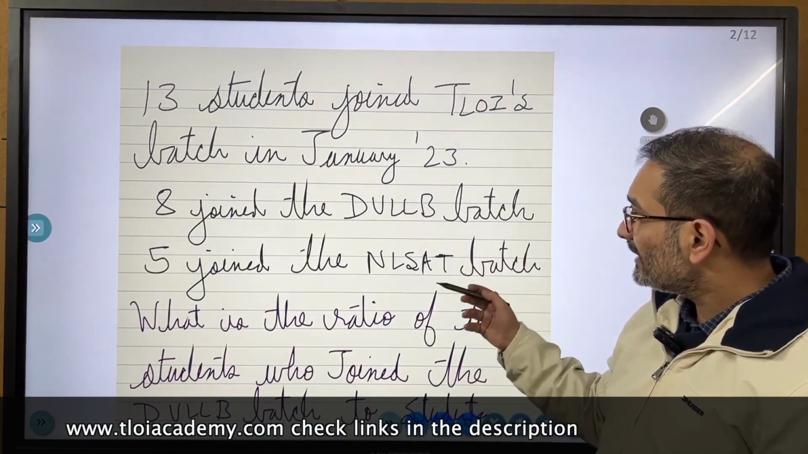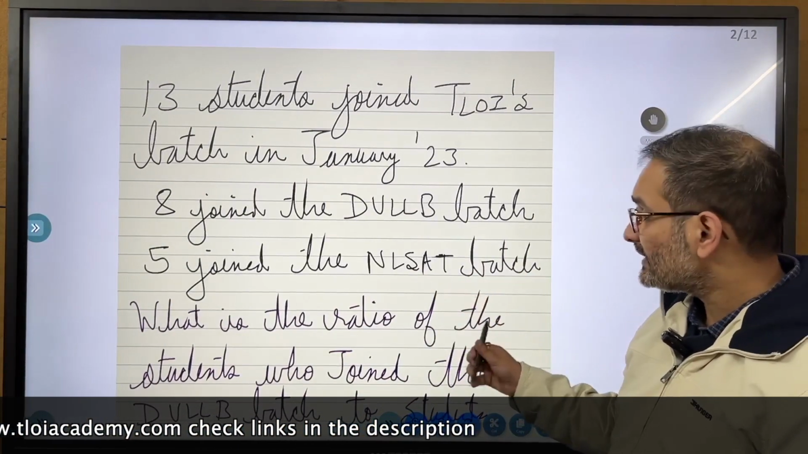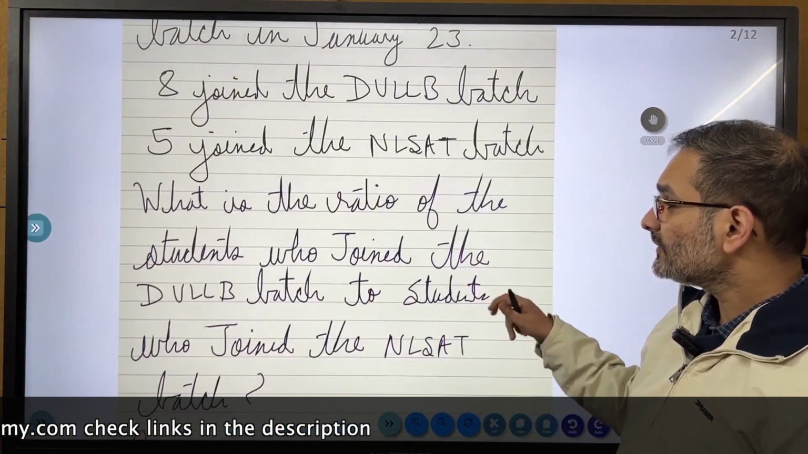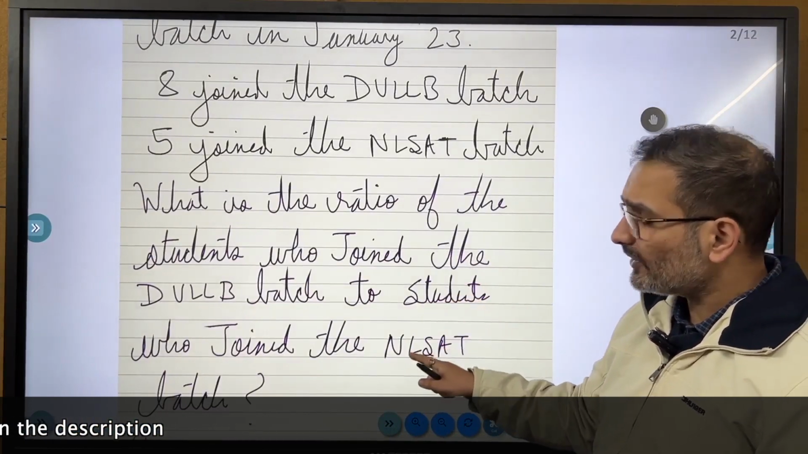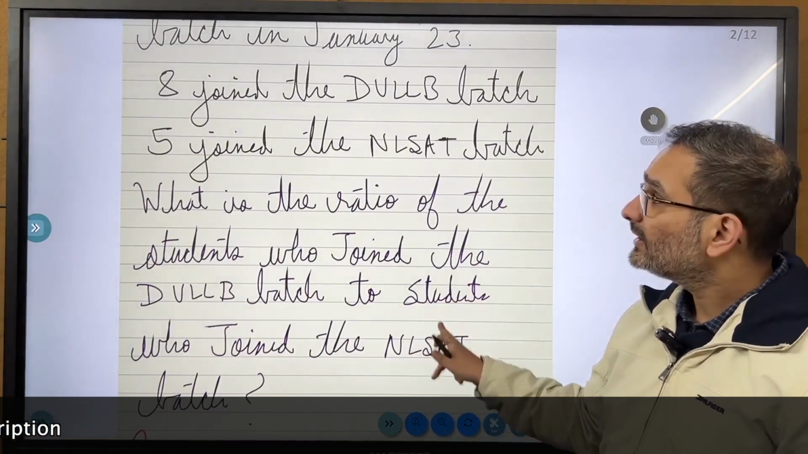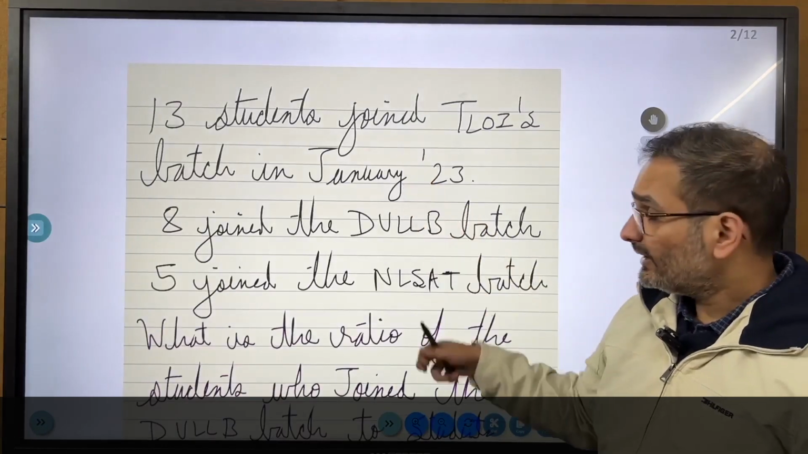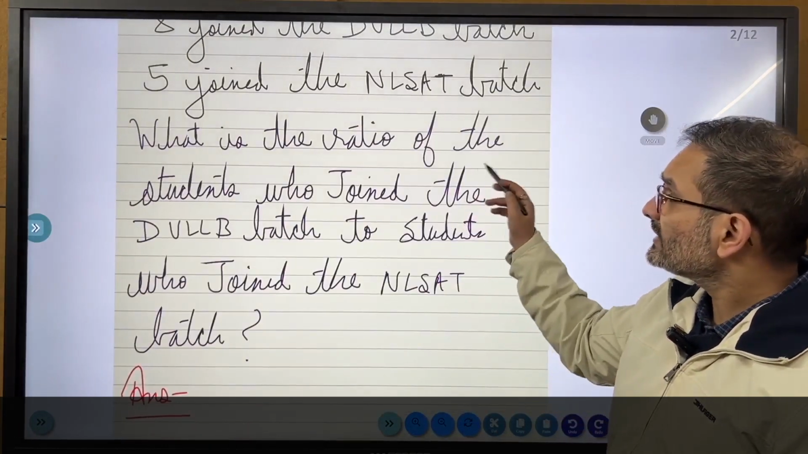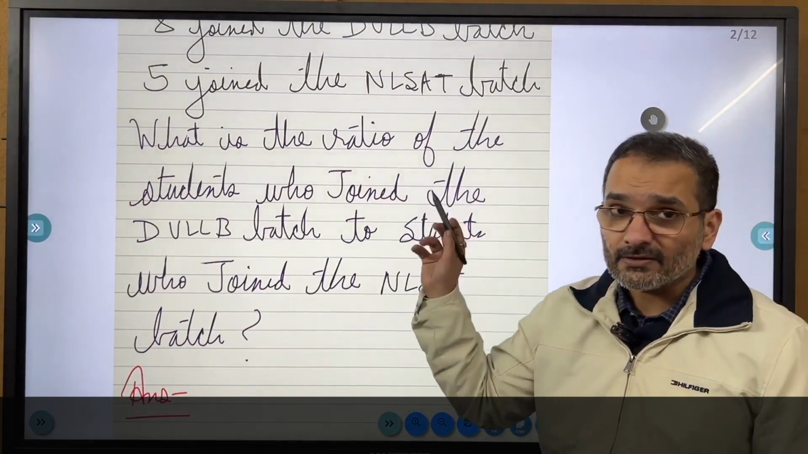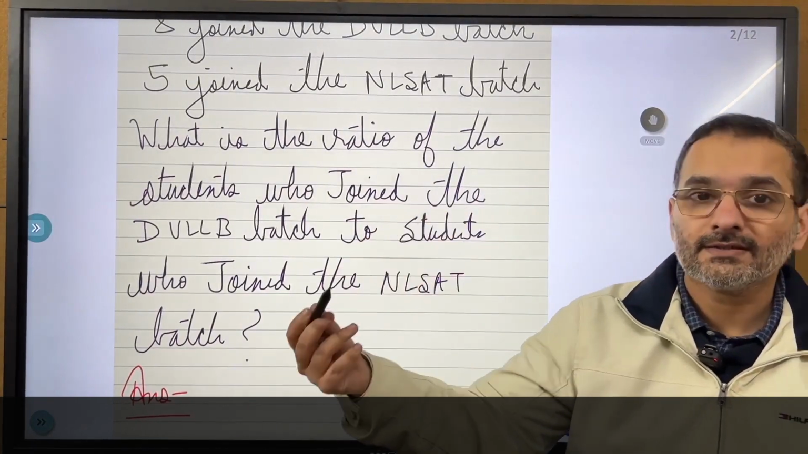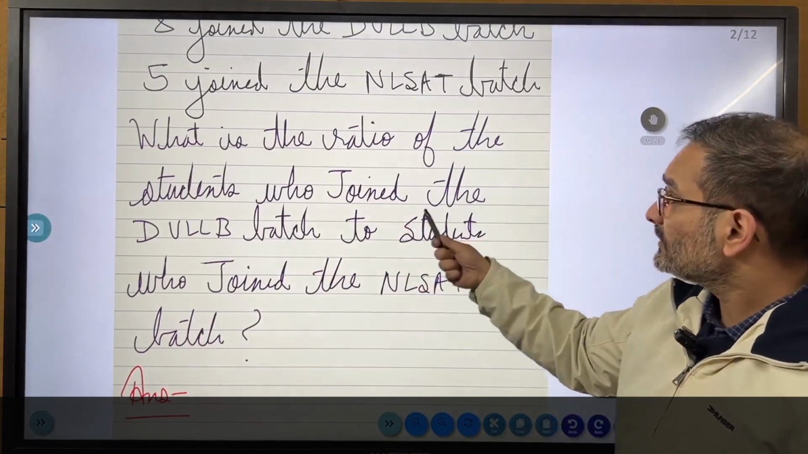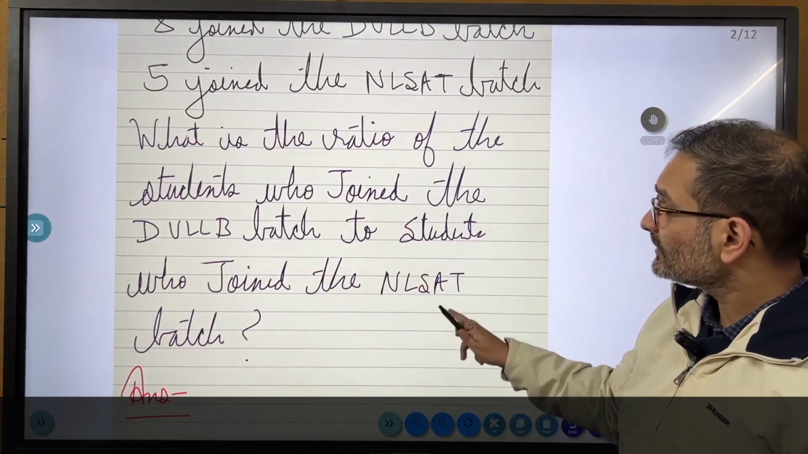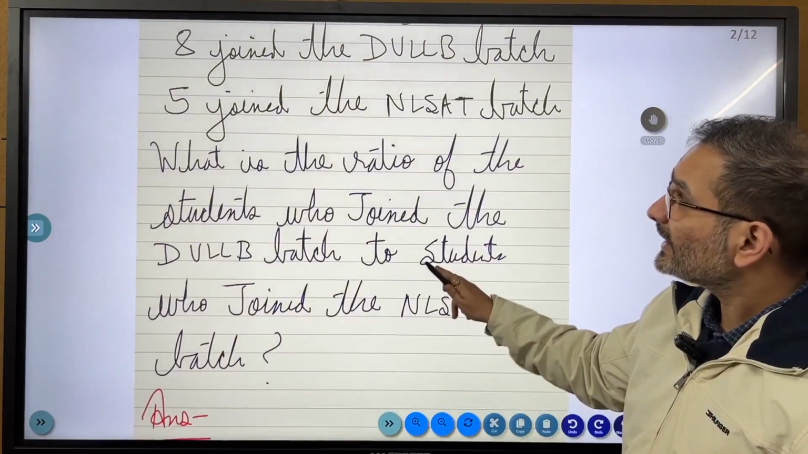8 joined the DULLB batch. 5 joined the NLSAT batch. What is the ratio of students who joined the DULLB batch to students who joined the NLSAT batch? Total 13 है. I am asking you, what is the ratio of the students? Now again, ratio is a comparison of quantities, right? So comparison of the number of students. Ratio of the students who joined the DULLB batch to the students who joined the NLSAT batch. अब इसका आंसर क्या है?